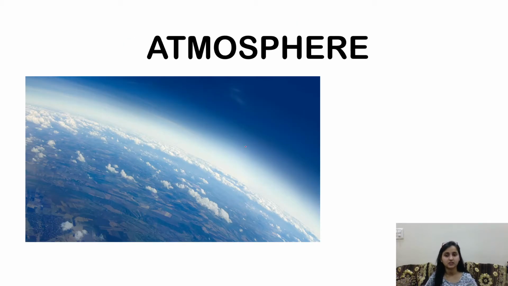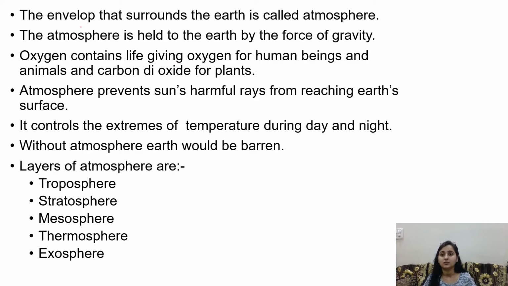Moving ahead, let's discuss the atmosphere. Atmosphere means air. Now air is very necessary because it helps us to breathe, right? So the envelope that surrounds the earth is called the atmosphere. The atmosphere is held to the earth by the force of gravity.